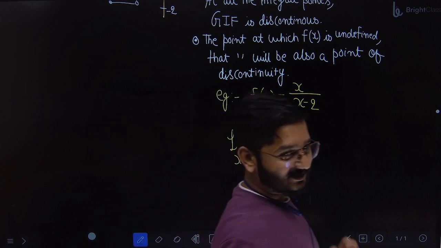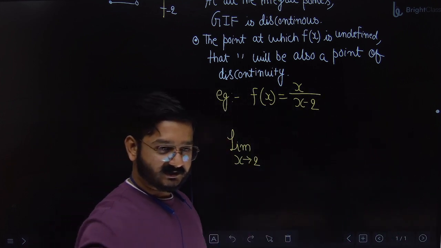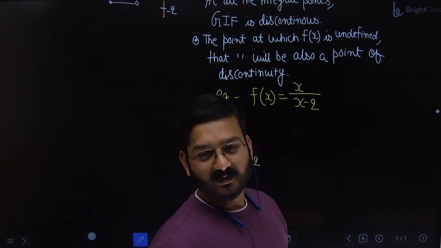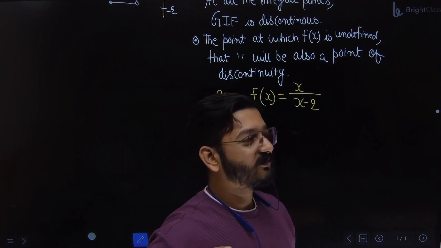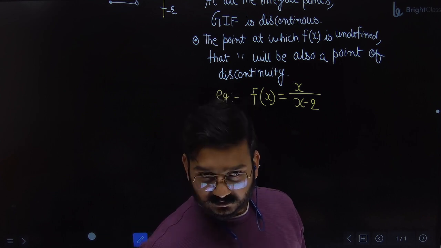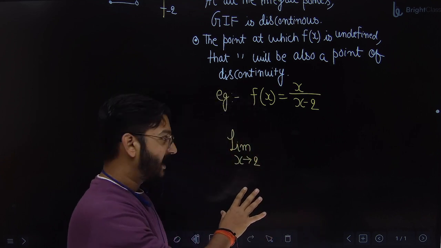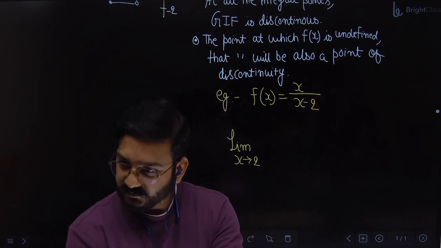So what I was telling you, let's come back to the topic. Suppose you're looking for an address, your friend's house. If you don't have Google Map, how do you find the address? You will ask the shopkeeper or auto person, or you will ask your friend to tell you a landmark, maybe a petrol pump. Same thing here. I cannot tell you the exact value of the function at x equal to 2, but I can tell you a value which is close to that.